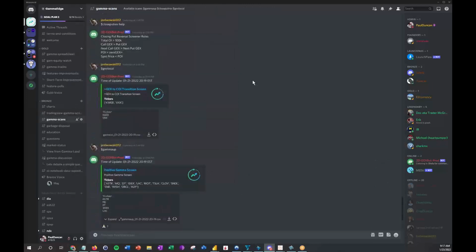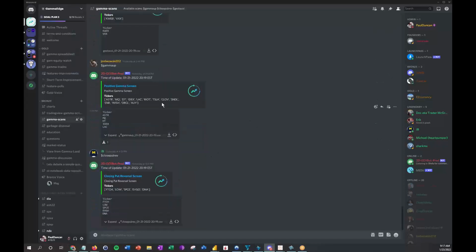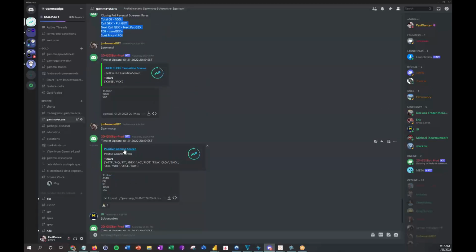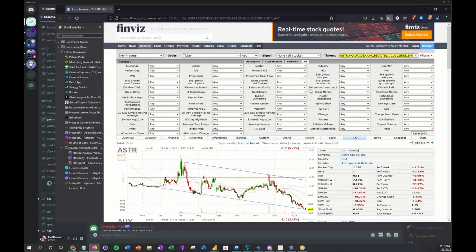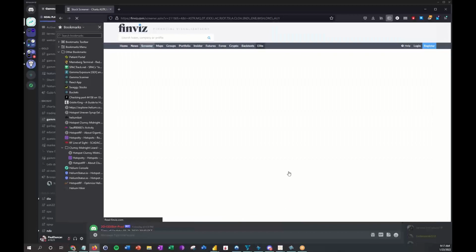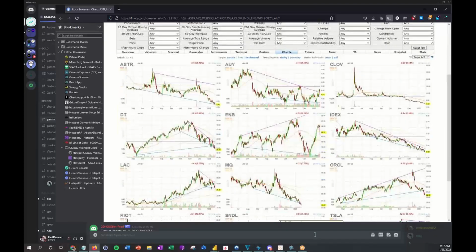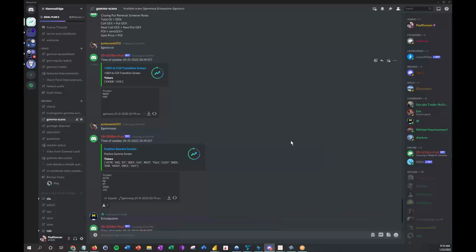As I was saying, we do have pre-built scanners. So if you are not using the spreadsheet and want full access to that, these are user-defined. You tell us what you're looking for in terms of different criteria, and then we will create scans for you. The nice thing about this, and again, we'll have a separate video for this, is it produces tickers, and if you click on the name of the scan, it will take you out to FinViz. Then when you're at FinViz, you can look at the charts, and you can filter through any other additional criteria that you want, and this can be very, very useful for people.